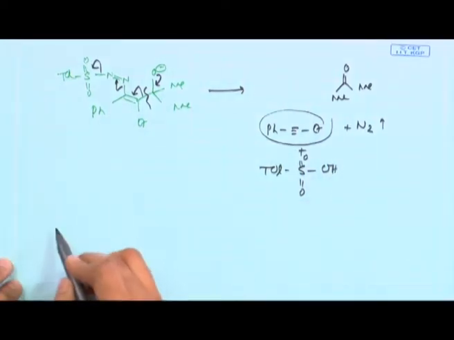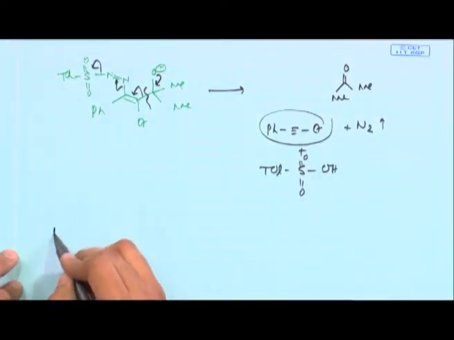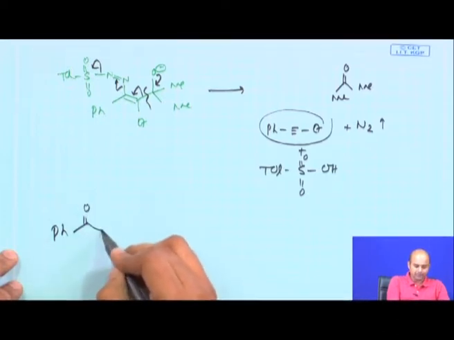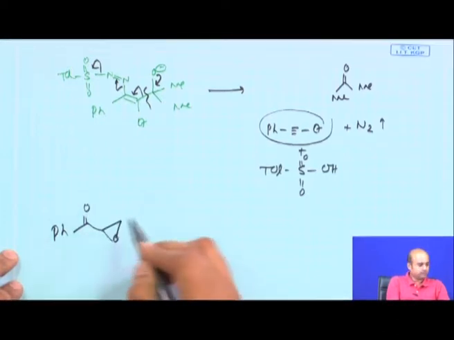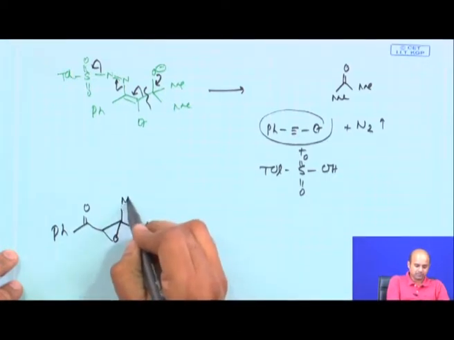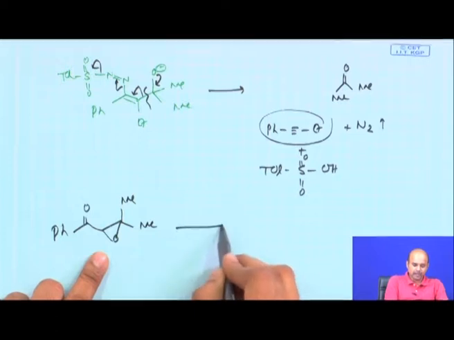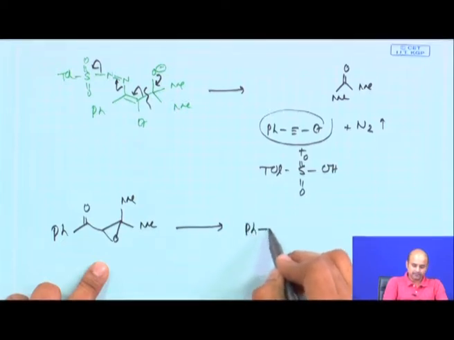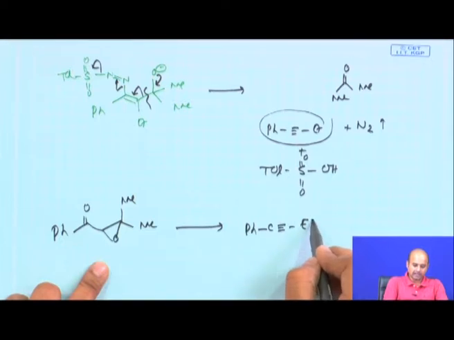Now, if you go back to the initial starting material, what we have initially drawn to explain the reaction mechanism, the starting material is this. After the fragmentation, what does it give? It basically gives an alkyne and acetone.